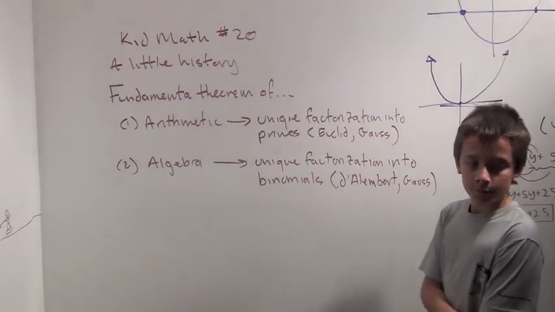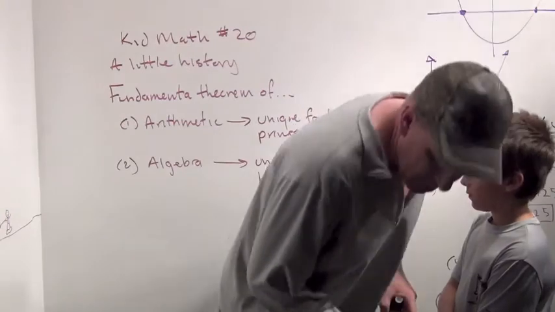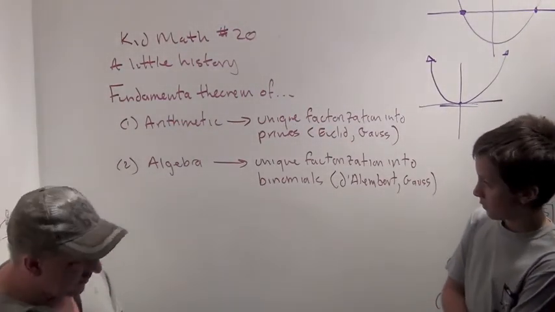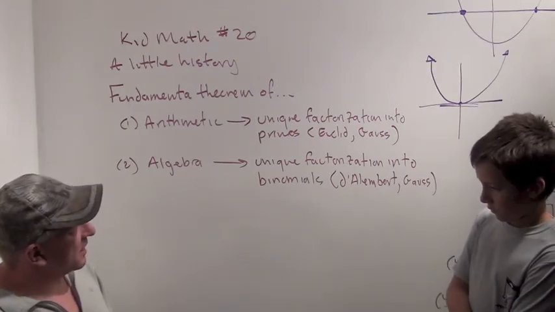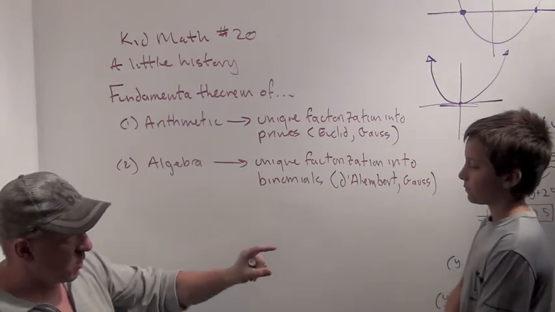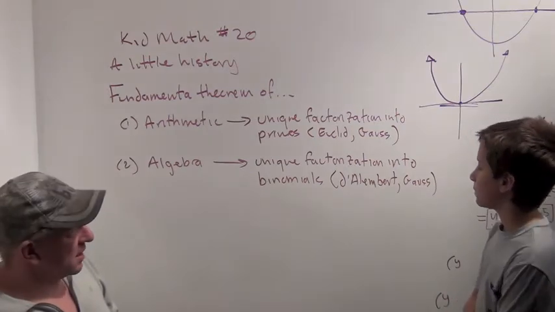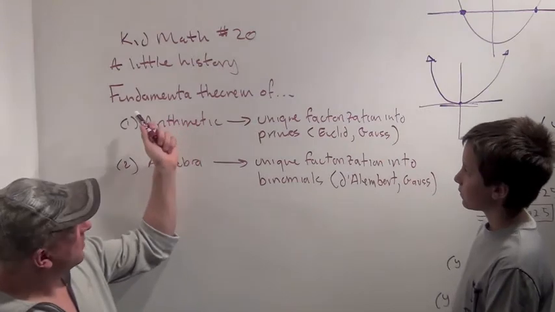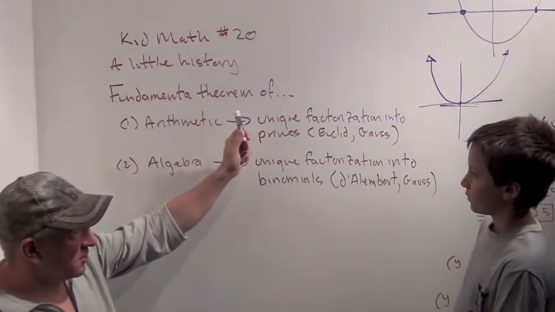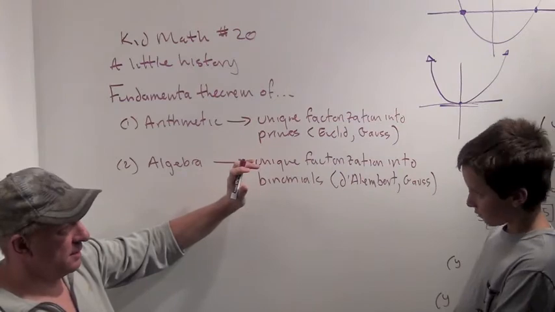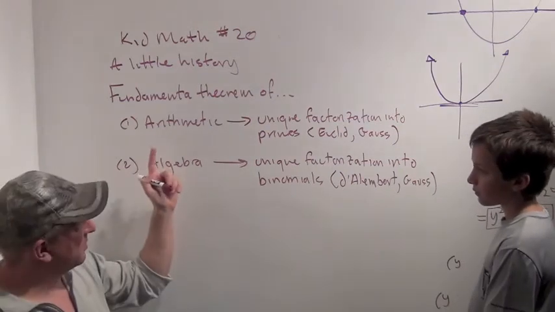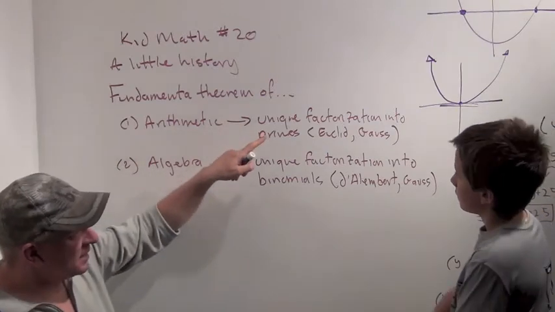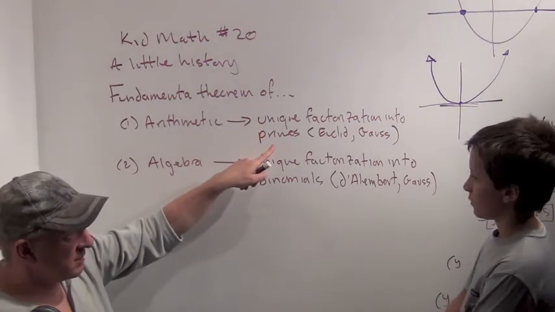KidMath number 20. So again, we're not going to do a problem today, but just talk about a little bit of history because it's sort of dawned on me over the weekend that before we jump into the next section studying quadratics, we should understand why we're studying them and why it's important. So here's a little bit of history. There's a couple of fundamental theorems, just basic ideas in math, and there are two I want to talk about today. One's called the Fundamental Theorem of Arithmetic, and that says for any integer there's a unique factorization into primes.